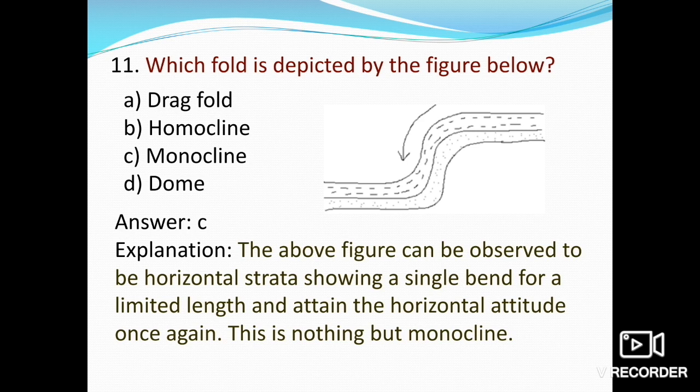This is nothing but a monocline fold. So option C, monocline, is right.